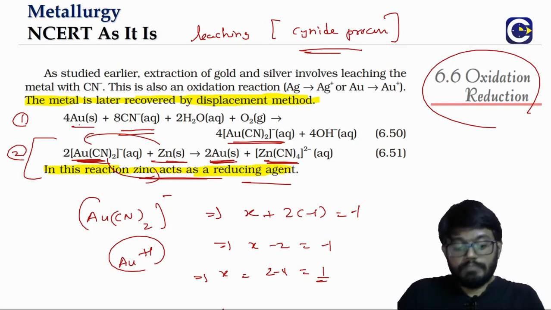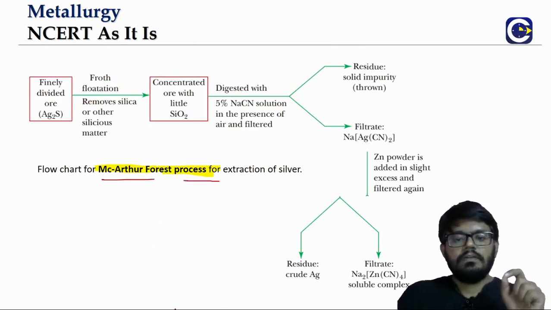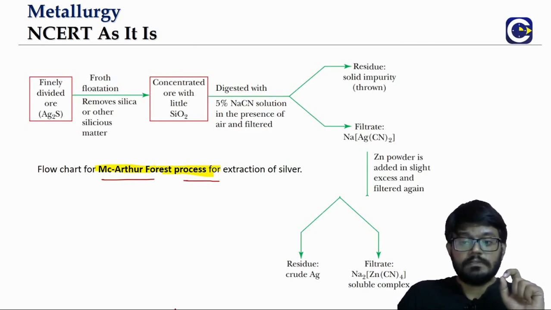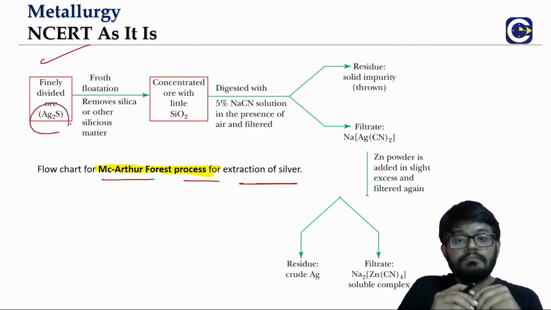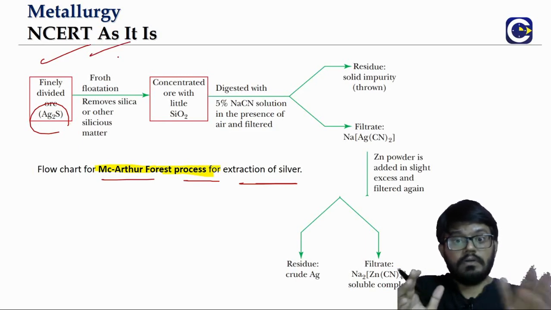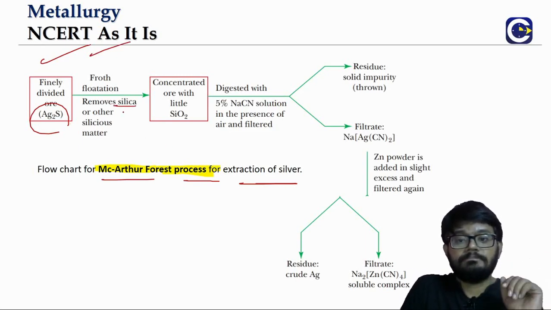Now because we are discussing the cyanide process, there is one more. This is a little bit beyond the NCERT, and this name has even come in some of the previous years also. What do we call it? The MacArthur-Forrest process. This is for the extraction of silver from Ag2S. For the sulfide ore, the first step is froth flotation, to remove the gangue and silica particles.